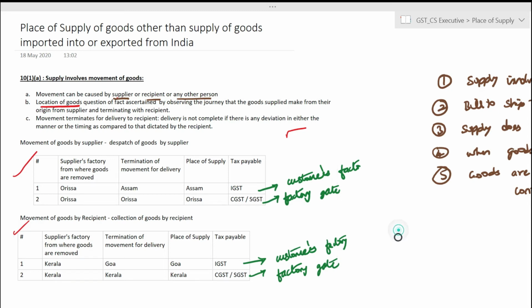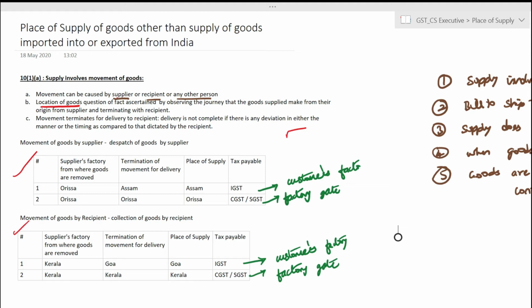So in that case, the goods terminate for delivery outside the factory gate. Immediately after that, there is no risk vested on the supplier. Whereas in transactions where delivery at customer premises is mandated, the goods will have to be moved physically to the customer's premises. It is only at that point the goods terminate for delivery to the recipient.